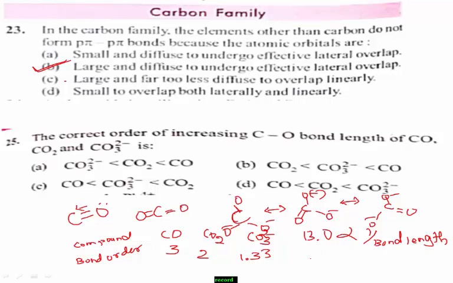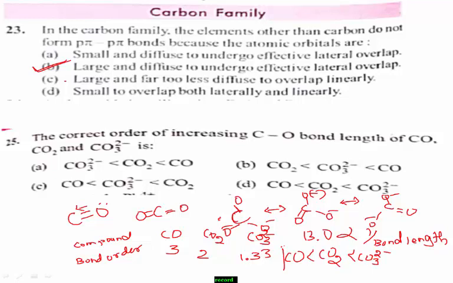Hence, the order of carbon-oxygen bond length is carbon monoxide less than carbon dioxide less than carbonate ion.